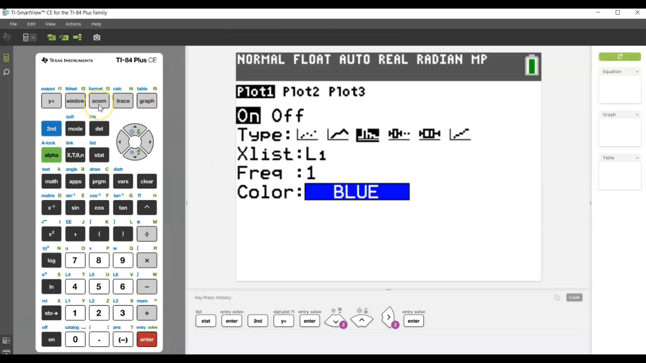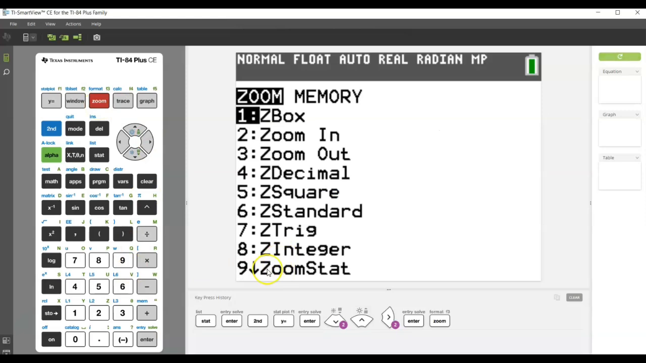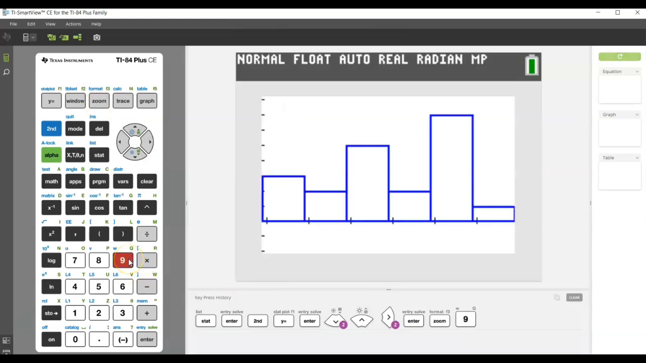So in order to make sure that everything fits on my screen, I'm going to go to Zoom, and then I'm going to select option 9, which is Zoom Stat. And when we look at this image, we can clearly see that we do not have a histogram that is bell-shaped. So I would argue in this case that it might look a little bit different if we had more data. Remember, we only have 20 data points. So just make a note for your histogram: not looking bell-shaped right now, but the smaller sample size could be playing a big role in there.